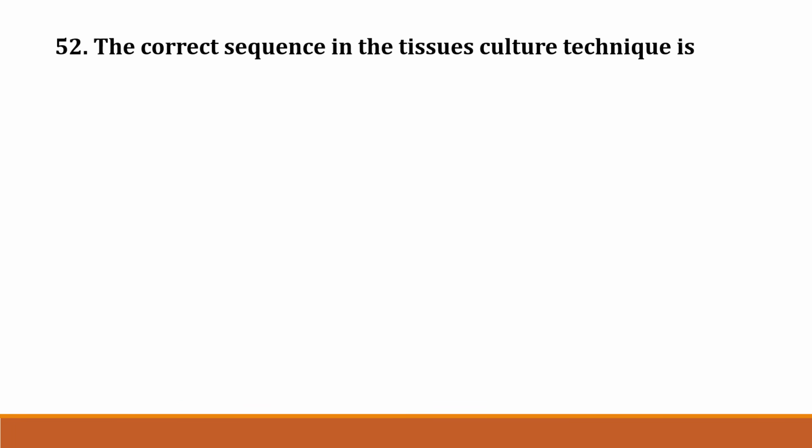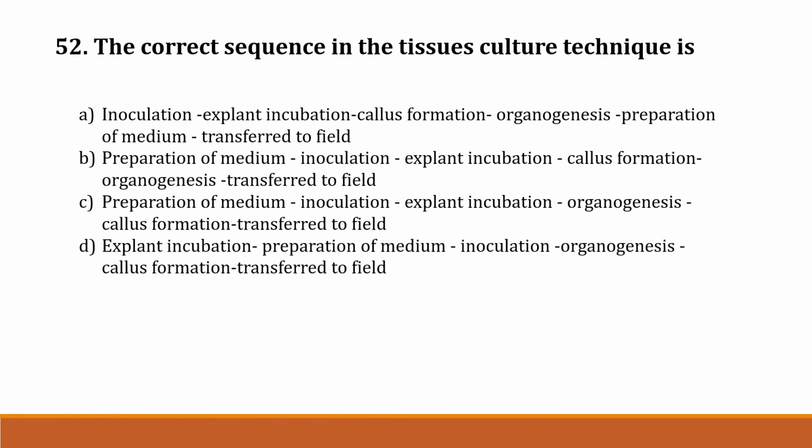The next question, number 52. The correct sequence in the tissue culture technique is: option A, inoculation, then explant incubation, callus formation, then organogenesis, then preparation of medium, then transfer to field. Option B, preparation of medium, then inoculation, then explant incubation, then callus formation, then organogenesis, next transfer to field.